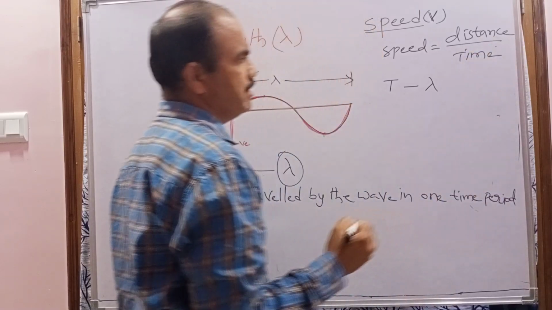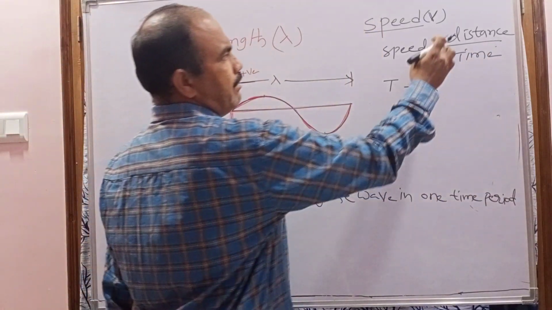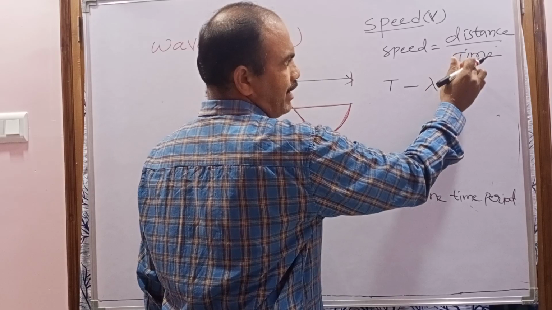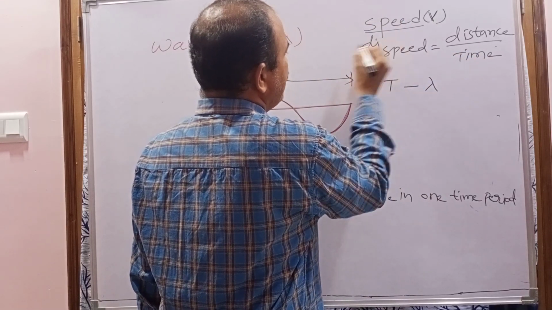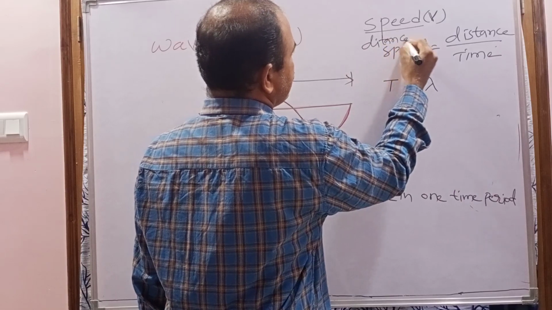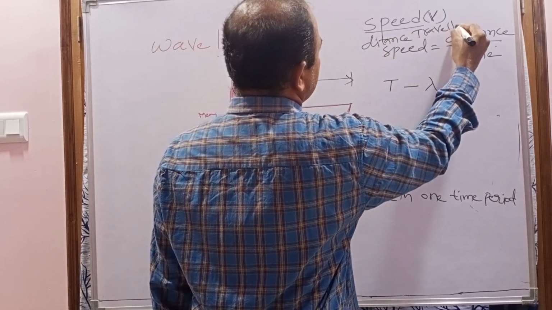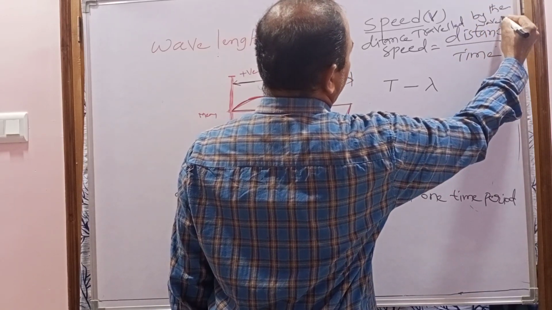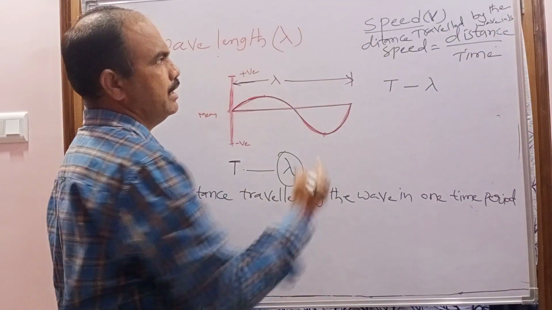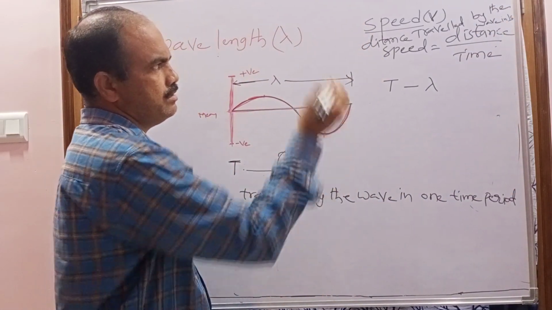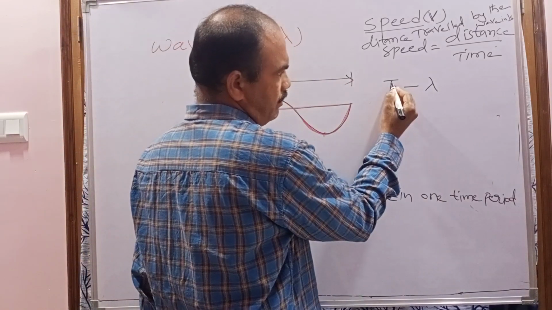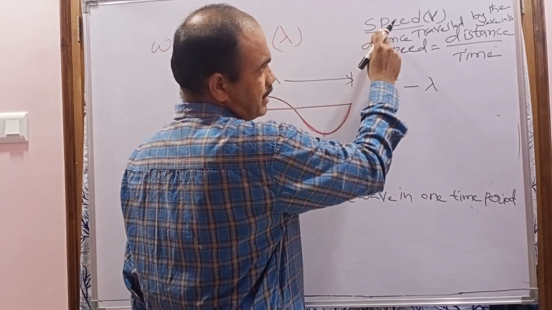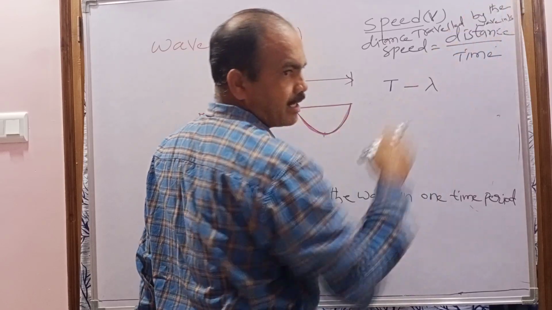And what is the general definition of speed? The distance traveled in 1 second. What is the speed definition? The distance traveled in 1 second. Who traveled here? The wave. The distance traveled by the wave in how much time? In 1 second. That is the definition of the speed. This is also applicable for the wave. Now, in one time period, the wave travels how much distance? Lambda. But what is the speed? The distance traveled by the wave in how much time? 1 second. How do we get it?